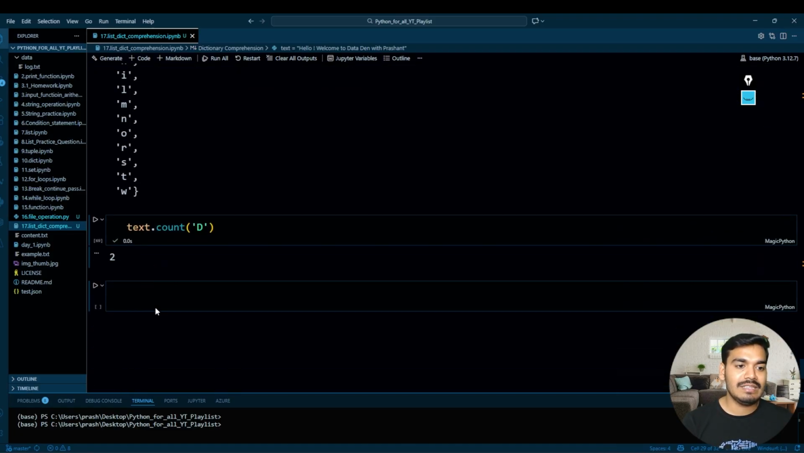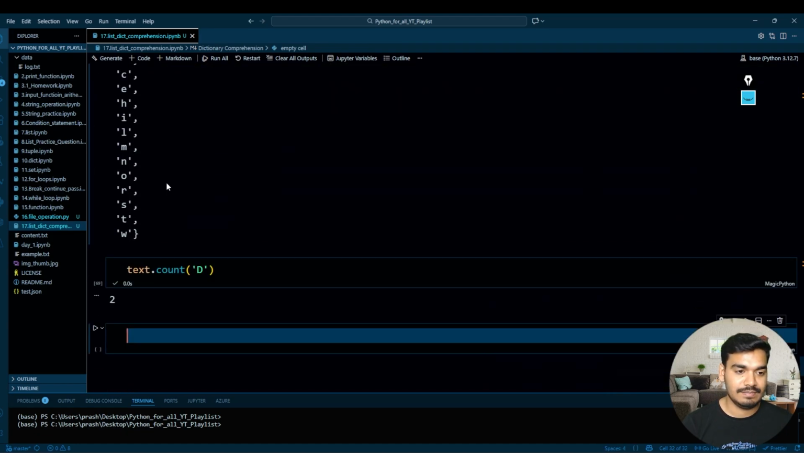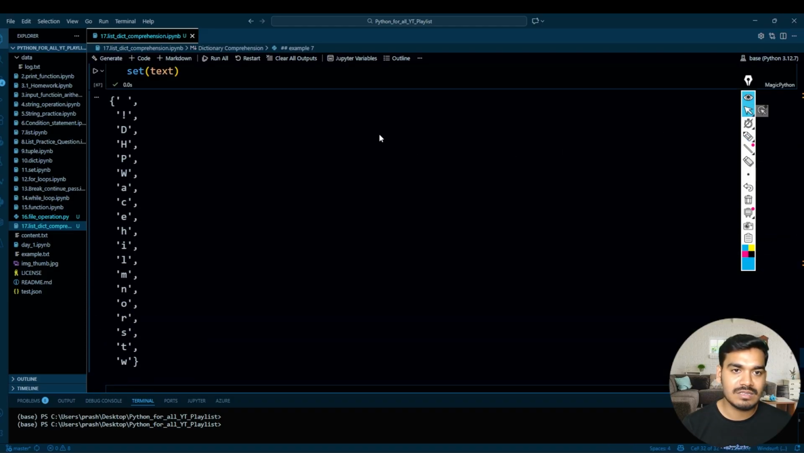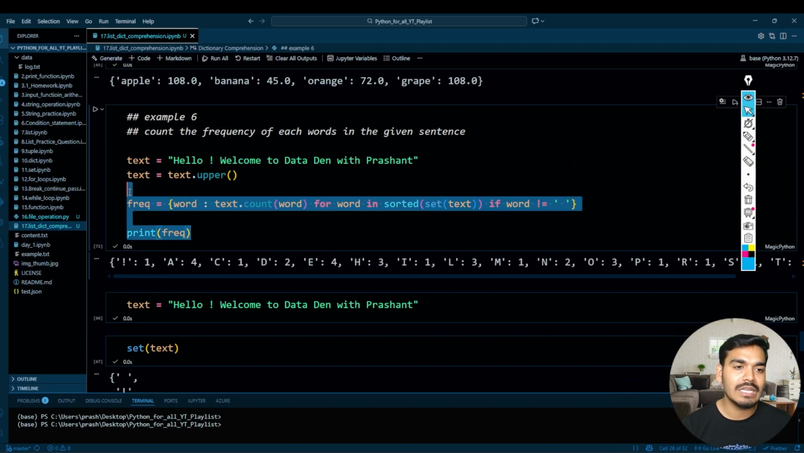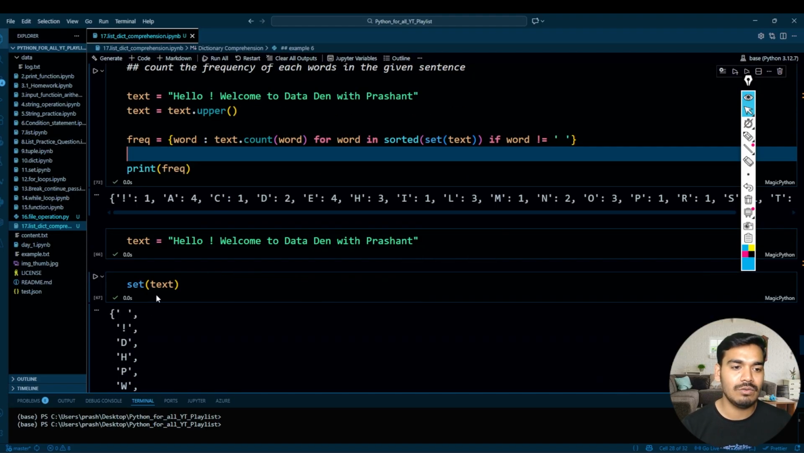Perfect, guys. So now let's see the next example. That will be example number 7. If you have any problem in this given code, you can just comment. I'll try to explain this again. It is very simple, guys. I have broken it out over here.